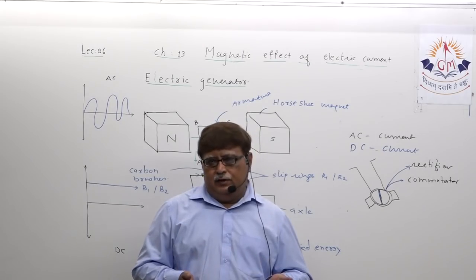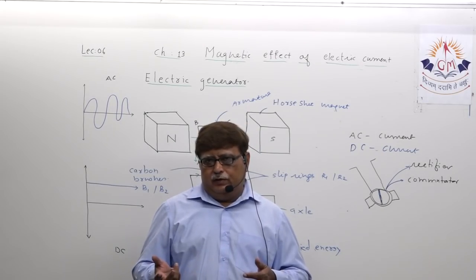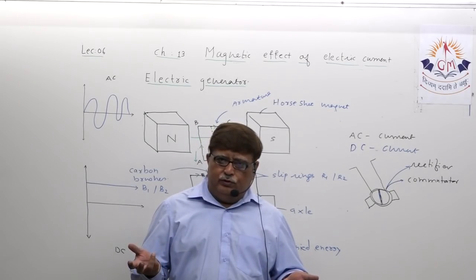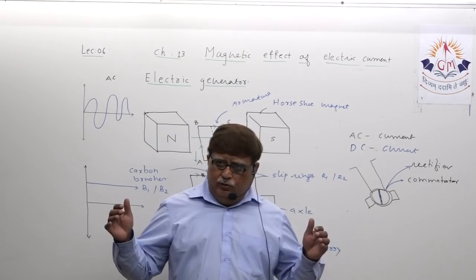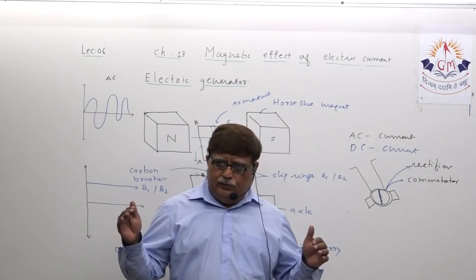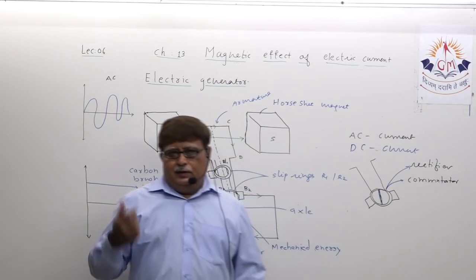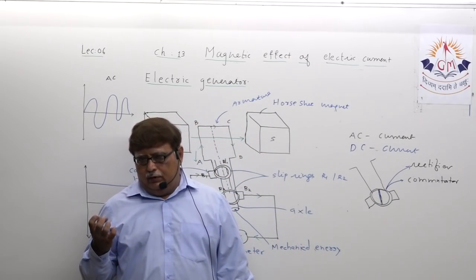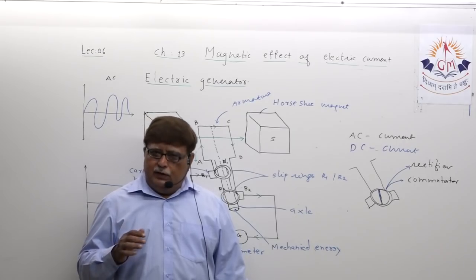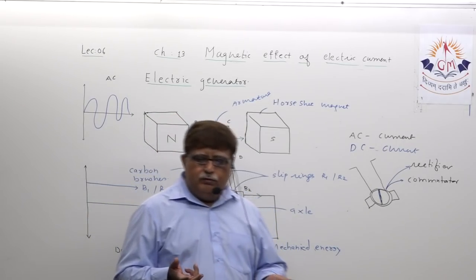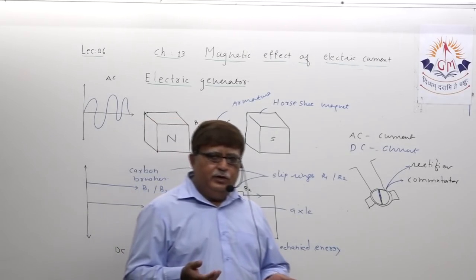It may be asked as a give-reason question: why is AC current preferred over DC? So my dear student, you can mention the first point, that the production cost of AC is low compared to DC. Second, the transportation cost of AC current is quite less compared to DC current. So in this way also a question can be asked.